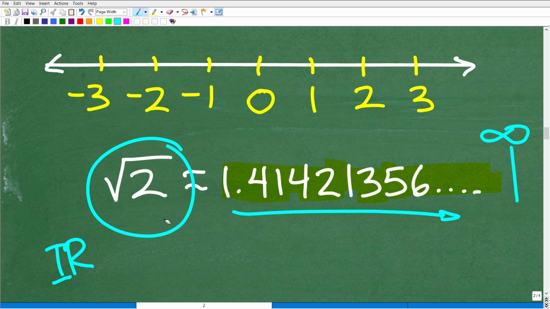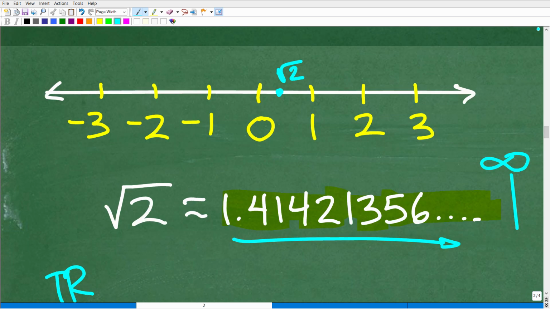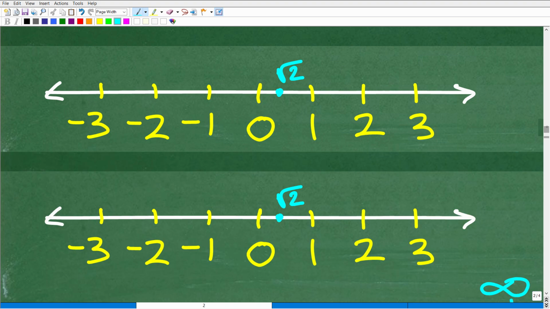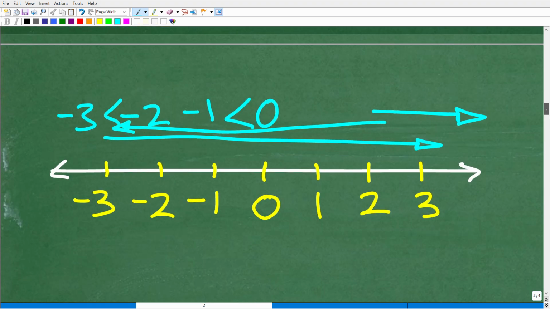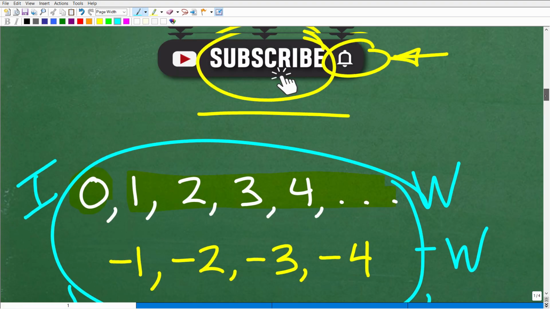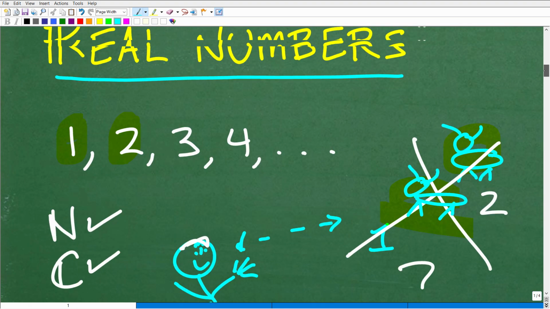Okay, so these type of numbers are called irrational numbers, and that's going to be it for the real number system. Okay, so for example, the square root of 2 would be about right here, and then we could just fill in all these different type of numbers. On this entire real number line, you're going to have an infinite amount of irrational numbers, rational numbers, whole numbers, integers, etc., etc. But you might be thinking to yourself, well, wow, okay, that was interesting, but I could do math without remembering exactly what type of numbers these are.